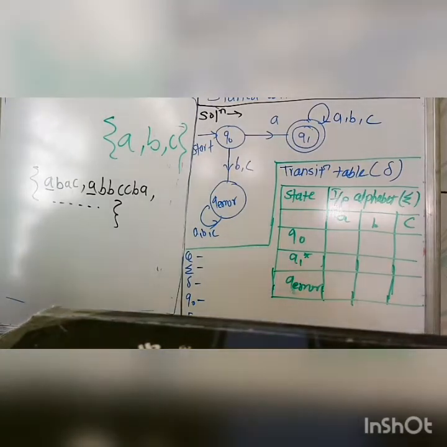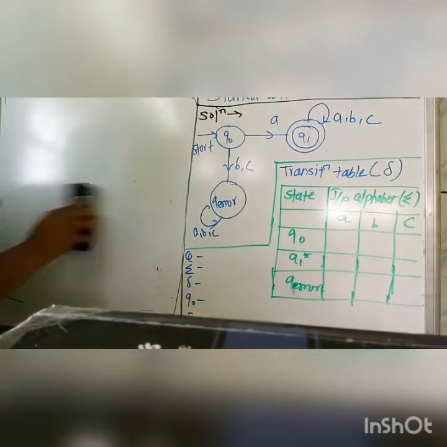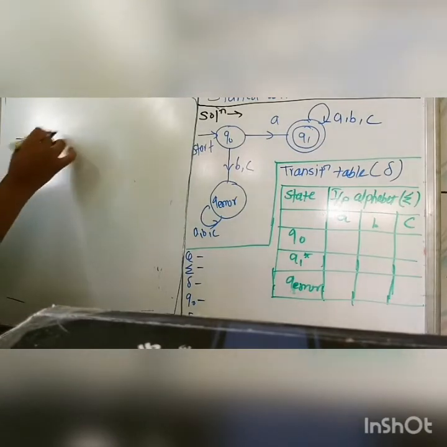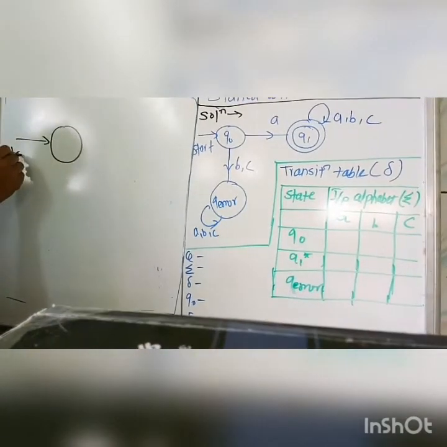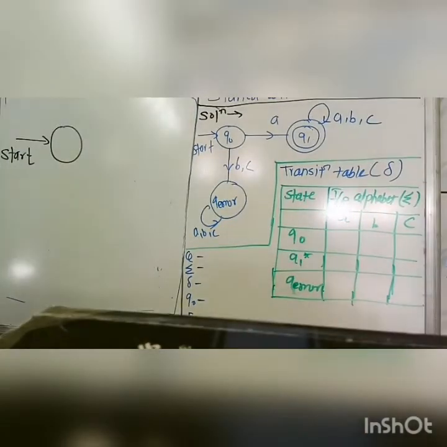First of all, how I have designed it, carefully listen. There is one state in each DFA, that is the start state. You have to denote it with the word start. Then, after writing the start, you have to start with any state.